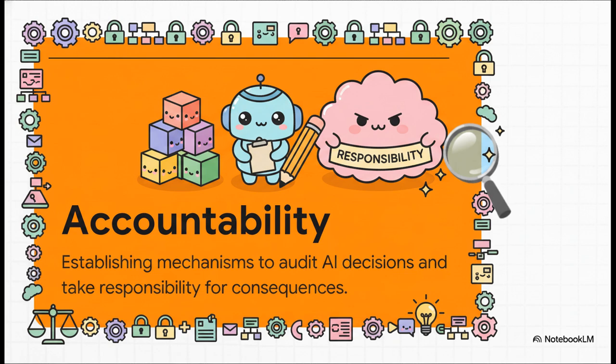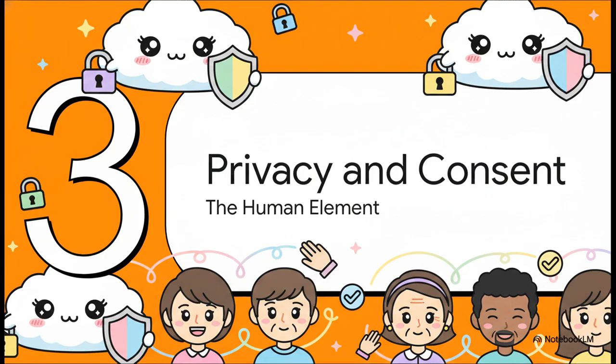So if an AI system unfairly routes public waste management resources, the organization cannot just point a finger and blame the machine. They own that outcome, and they need accountability frameworks ready to fix it. Section 3. Protecting privacy and consent, the human element.